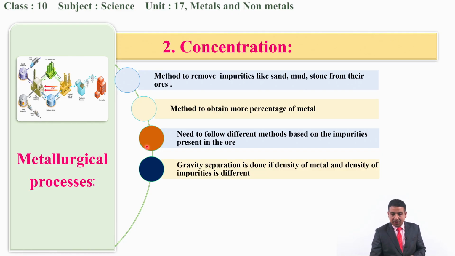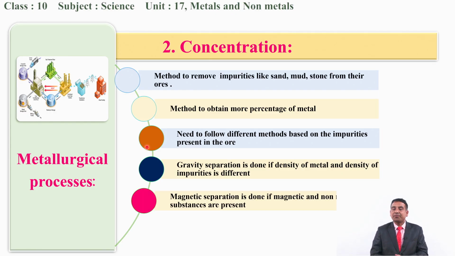Next, gravity separation is done if the density of the metal and the density of the impurities are different. If the densities of the metal and the impurity are similar, we cannot follow gravity separation. If they have different densities, they can easily be separated in different vessels. So it is used when the impurities and the metals have different densities. Next one is magnetic separation.